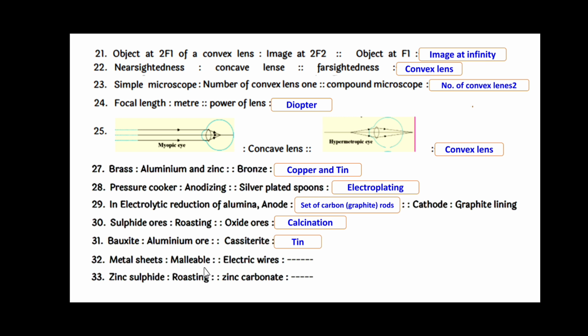Metal sheets are prepared because metals are malleable. And for electric wires, the metal property needed is ductility. Zinc sulfide is purified by roasting, and zinc carbonate by calcination.